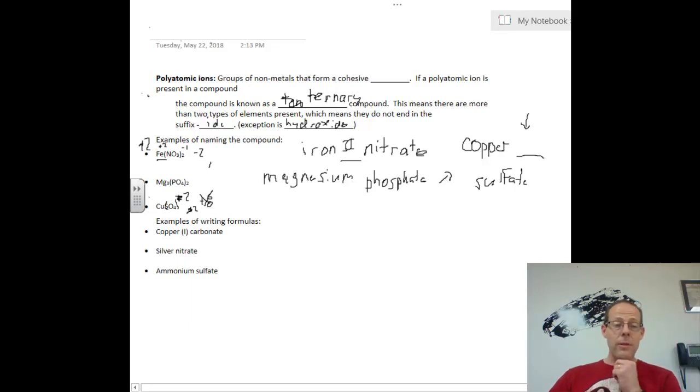So what does my copper contribute? It must contribute a +2 charge. So over here on my Roman numeral, we have copper, Roman numeral 2, sulfate. Okay, and then likewise,